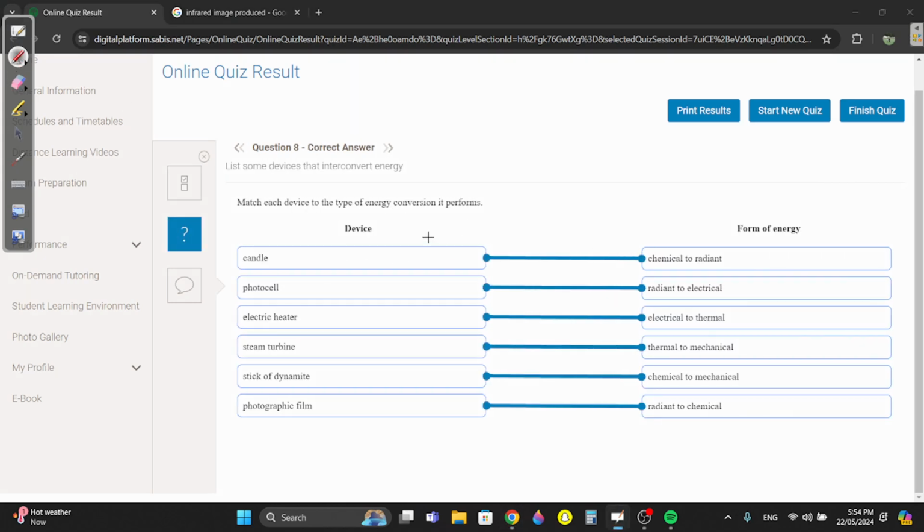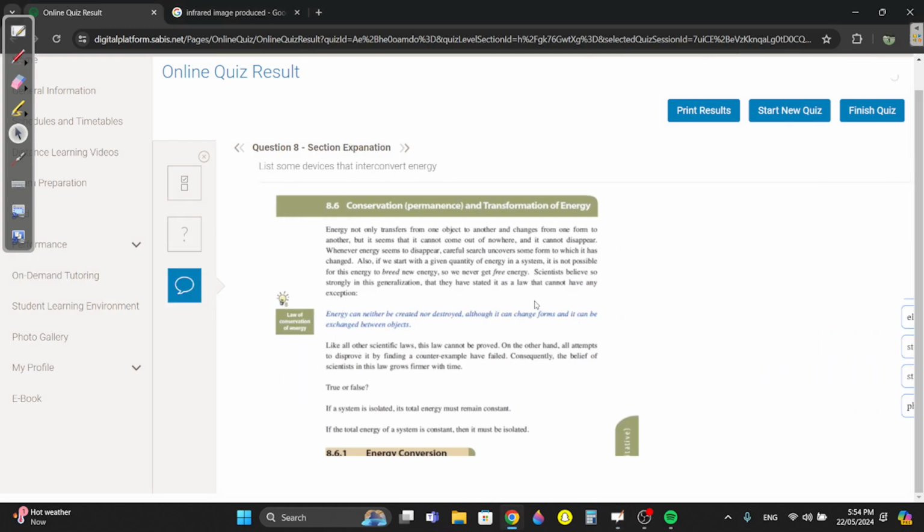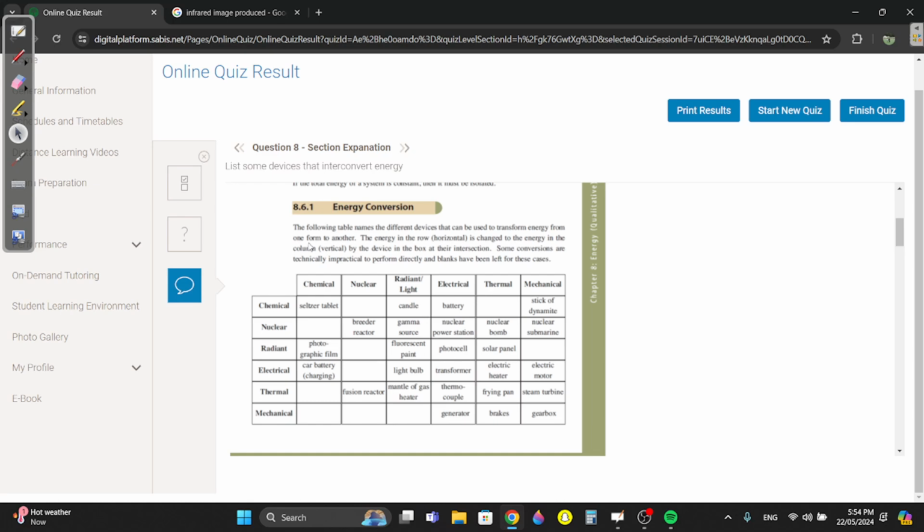Question 8. Go through these a bit quicker. These are the chemical conversions. All I'm going to say is here, in the book, this is the whole table. Every possible one is over here. For example, a seltzer tablet converts chemical to chemical. A candle would convert chemical into light energy or radiant energy. A battery would convert chemical into electrical. A stick of dynamite converts chemical into mechanical, and so on and so forth.